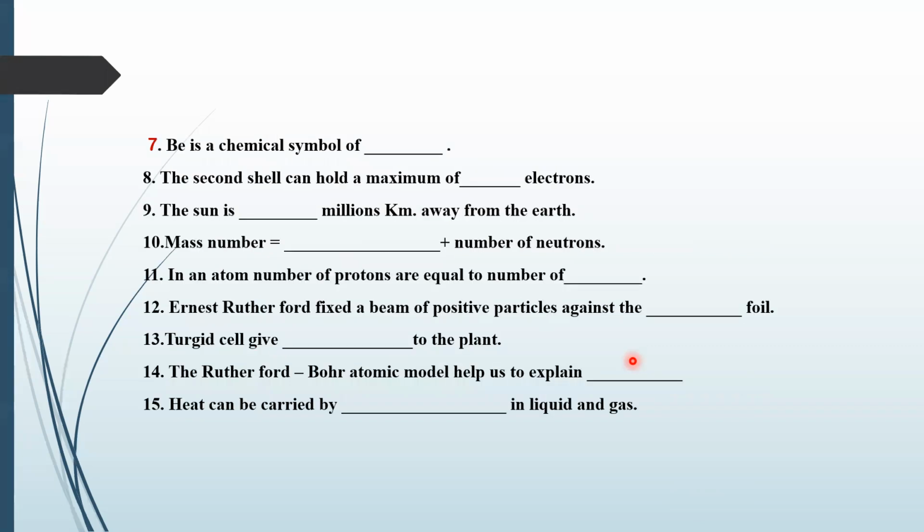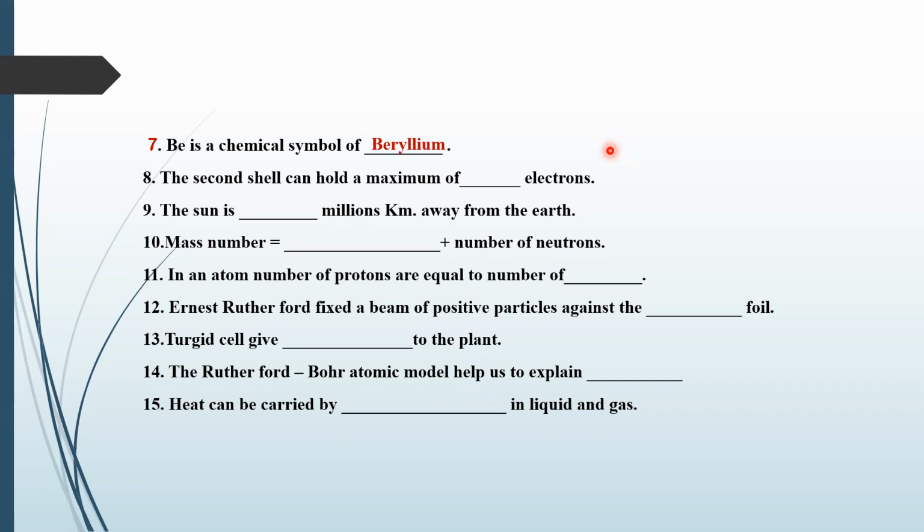Now come towards the seventh part. Be is a chemical symbol of dash. Who will answer this? I will ask Muhammad Riyan. Beryllium. Yes, beryllium. Be is the symbol of beryllium.